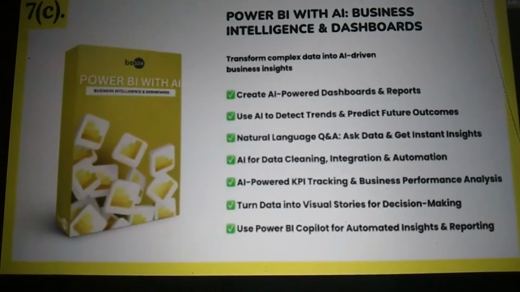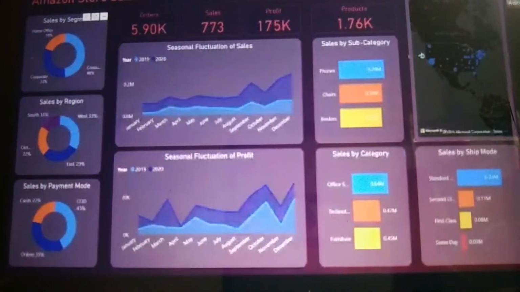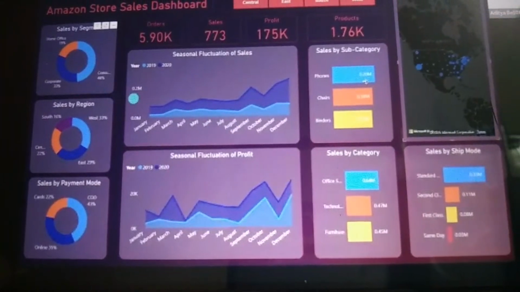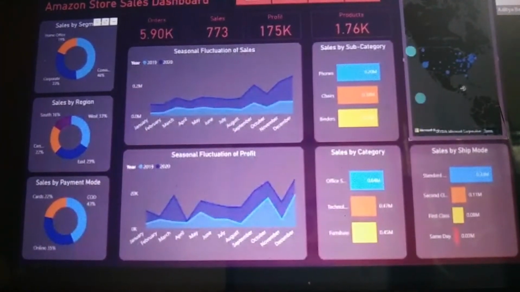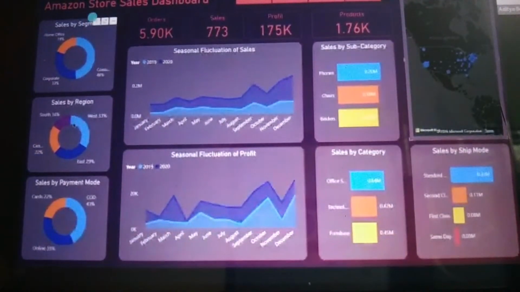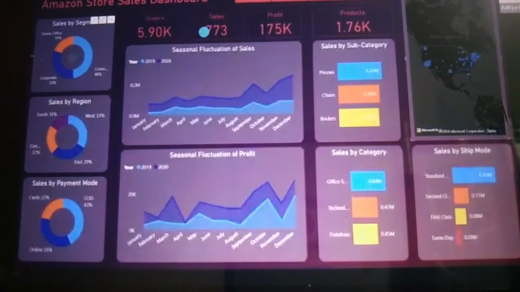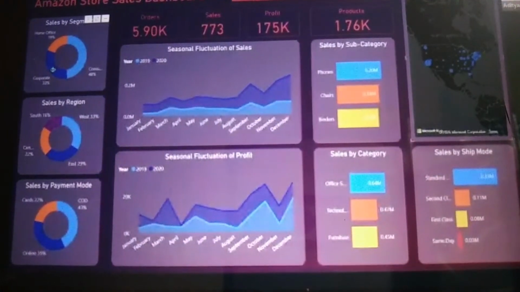It helps you convert boring looking raw data into beautiful looking interactive dashboards just like this. Imagine interactive dashboards like this, where you have maps of the entire sales. An Amazon store sales dashboard, you are able to make something like this, which is interactive. You click over here, and the entire dashboard changes to how you want it to look. You click over here, and everything is dependent on sales. Once you click over here, everything is for corporates only.